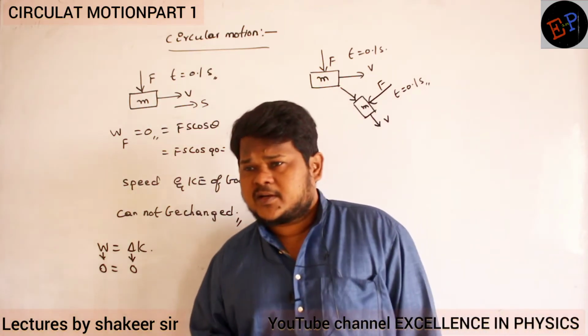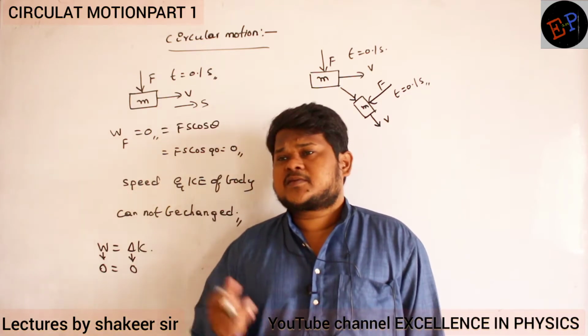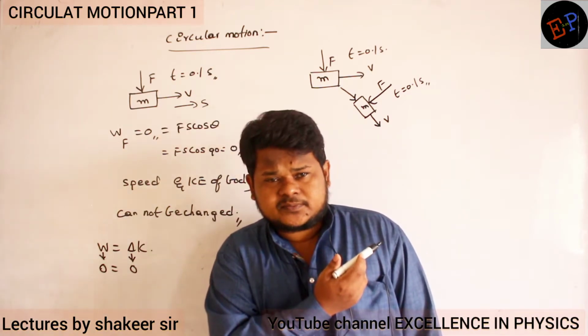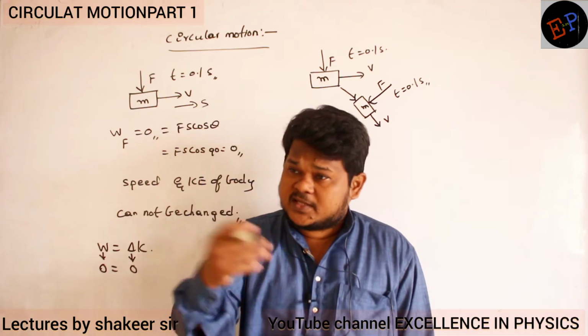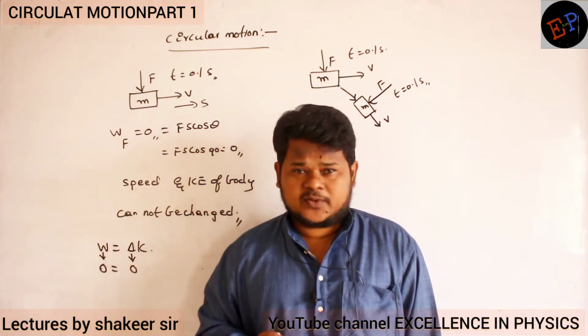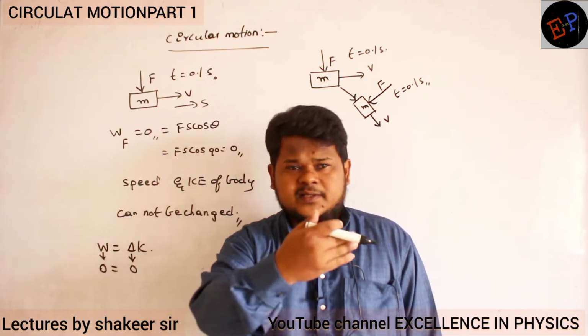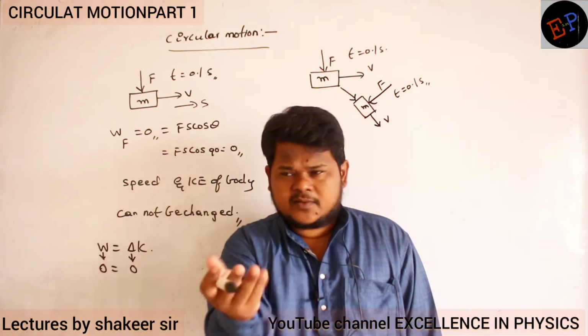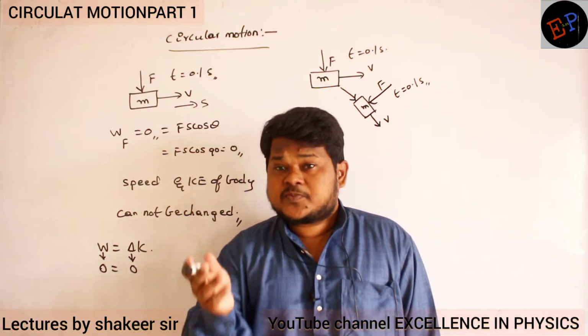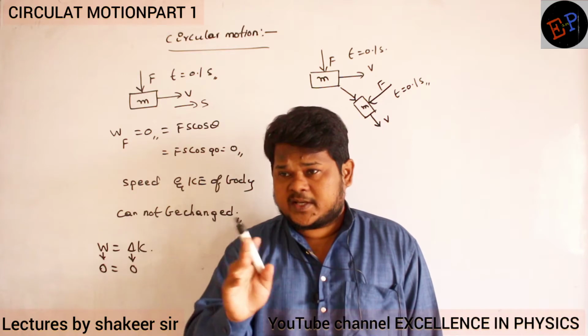Velocity, is it a scalar quantity or a vector quantity? Velocity is a vector quantity. Direction is changing, no? So velocity has definitely changed. Are you able to understand? Previously the body was traveling like this. Now the body started to travel like this. Velocity definitely changed, no? But the speed of the body has not changed.